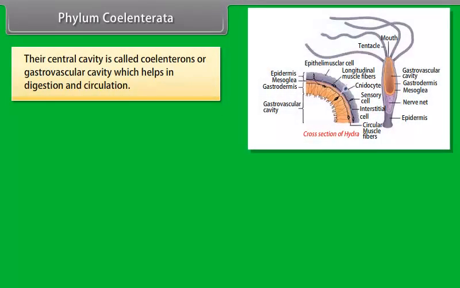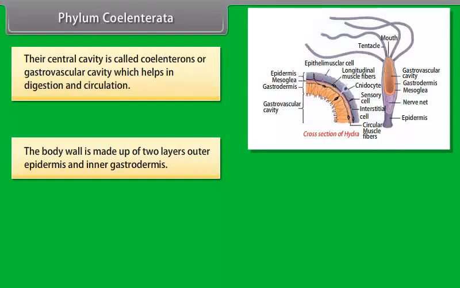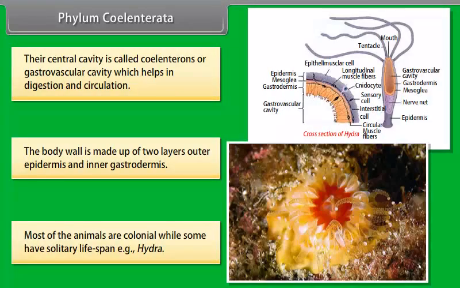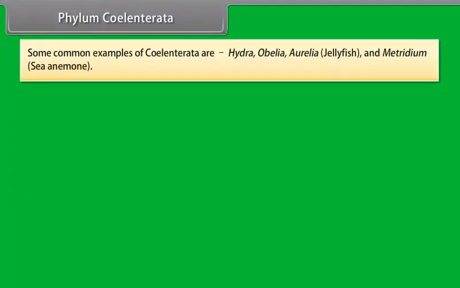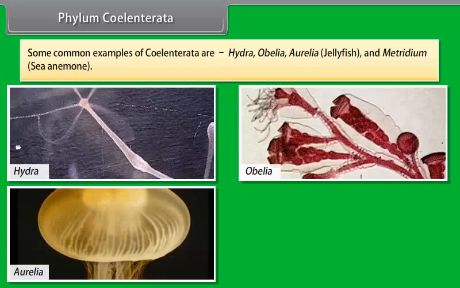Their central cavity is called coelenteron or gastrovascular cavity, which helps in digestion and circulation. The body wall is made up of two layers, outer epidermis and inner gastrodermis. Most of the animals are colonial, while some have solitary lifespan, that is, Hydra. Some common examples of Coelenterata are Hydra, Obelia, Aurelia, jellyfish, and Metridium, sea anemone.